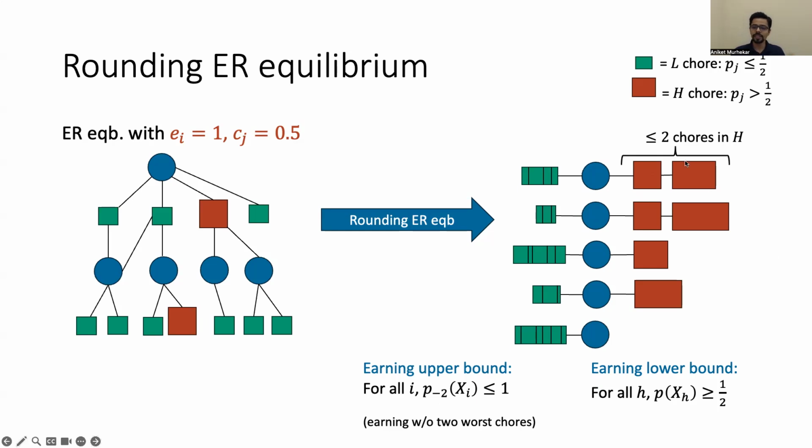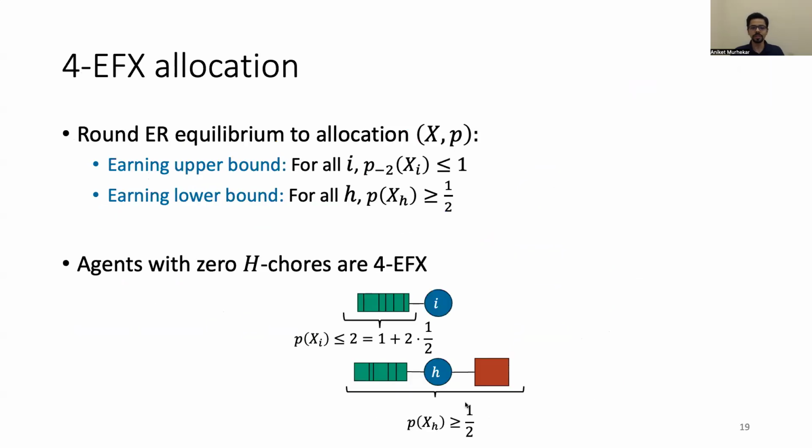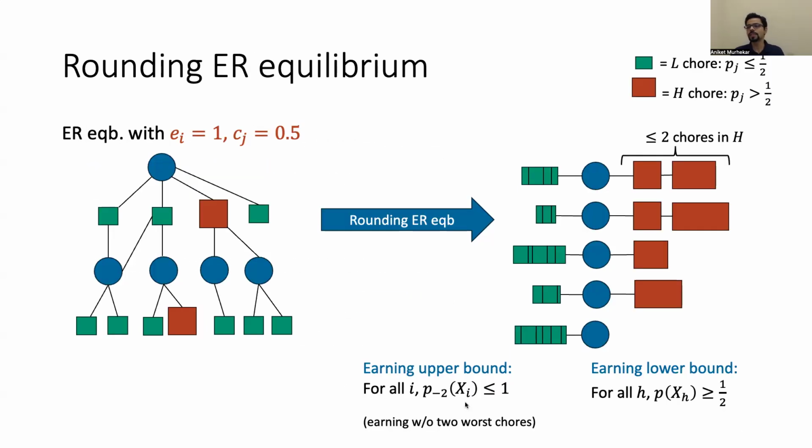Okay. So essentially, these two properties show that the resulting integral allocation is fair in some sense. No agent is doing too little work because everyone earns at least half, and no agent is doing too much work either because up to the removal of two worst chores, nobody earns more than $1. Okay, so this allocation serves as a starting point for computing an EFX allocation, an approximately EFX allocation.